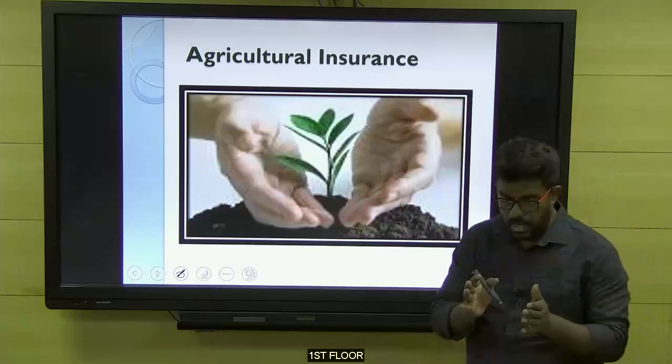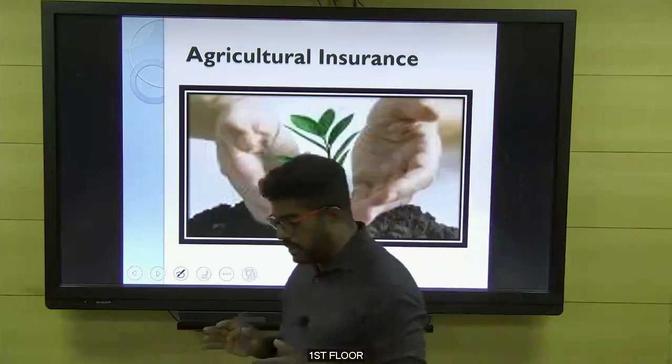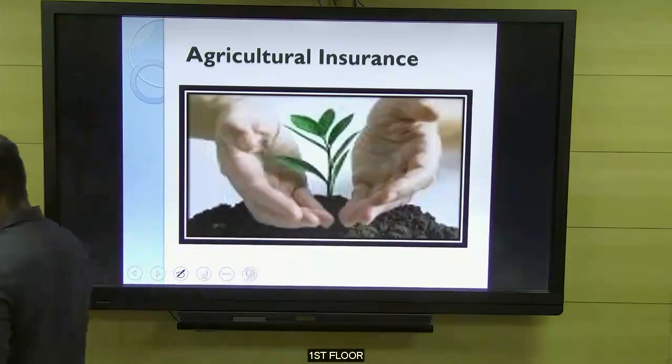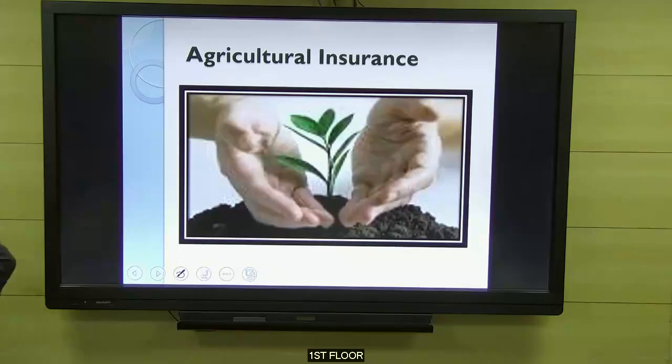Now, insurance is a financial instrument which provides compensation for the loss.